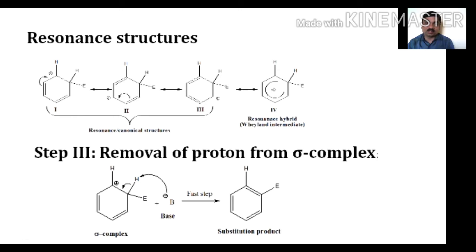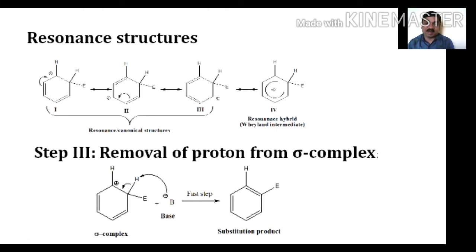Through this, the molecule gets stable, and in the final step, that is the third step, removal of a proton from the sigma complex molecule forms the substituted product. The base which is generated in the first step, that is the generation of the electrophile, abstracts the proton from the sigma complex molecule, and it results in the formation of the substituted products.